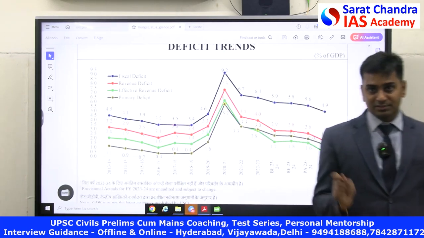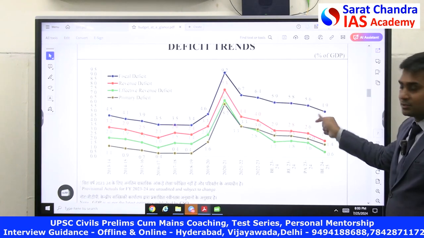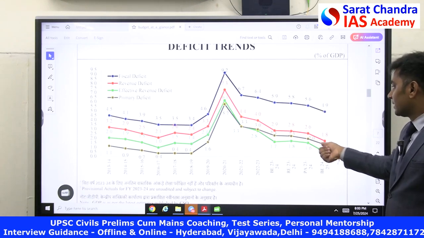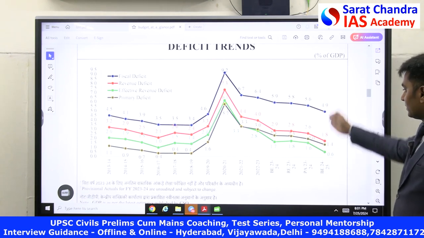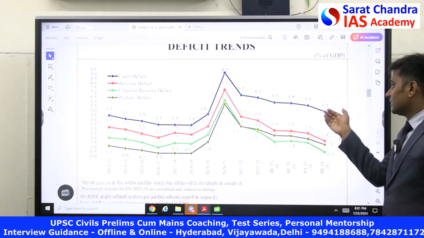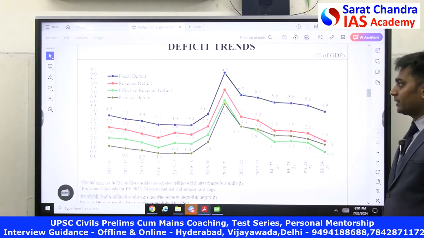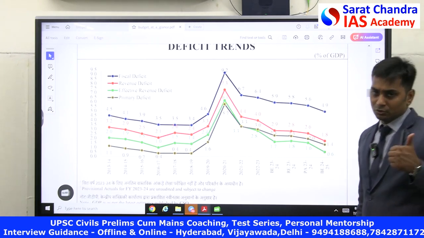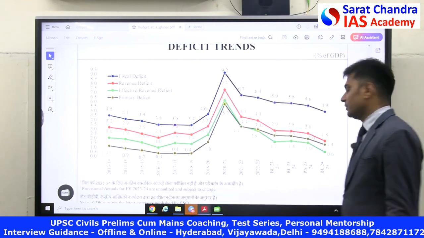What is important for us, for UPSC, is this. The front line, the blue one, carries 4.9%, that is called the fiscal deficit. The red one is the revenue deficit. The gray color is the primary deficit, and the green one is the effective revenue deficit. They will ask this data for prelims. So the fiscal deficit is highest, around 4.9% for this budget estimate. It is 1.8 followed by the revenue deficit, and then the primary deficit, then the effective revenue deficit.